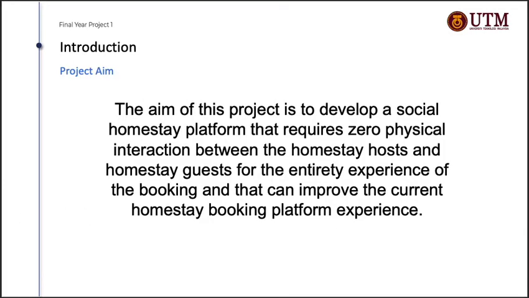Now is the project aim, which is to develop a social homestay platform that requires zero physical interaction between the homestay host and homestay guests for the entirety experience of the booking, and that can improve the current homestay booking platform experience.